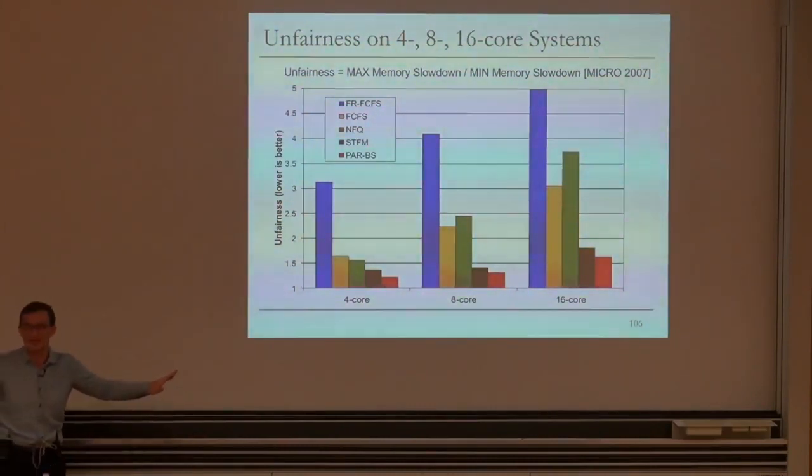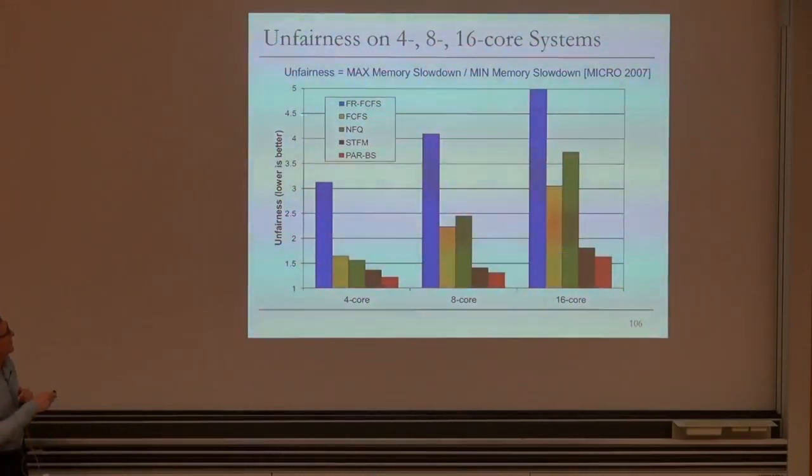That's ideal, of course, right? And we'd like to get close to ideal. We cannot get perfectly close to the ideal because we have memory bandwidth limitations. And this is what we get. Lower is better, clearly. So FR-FCFS, first ready, first come, first serve, has very high unfairness, as previous work also showed. First come, first serve is actually better. It has lower unfairness. Network fair queuing is good for the 4-core case, but it becomes worse than first come, first serve as things scale.